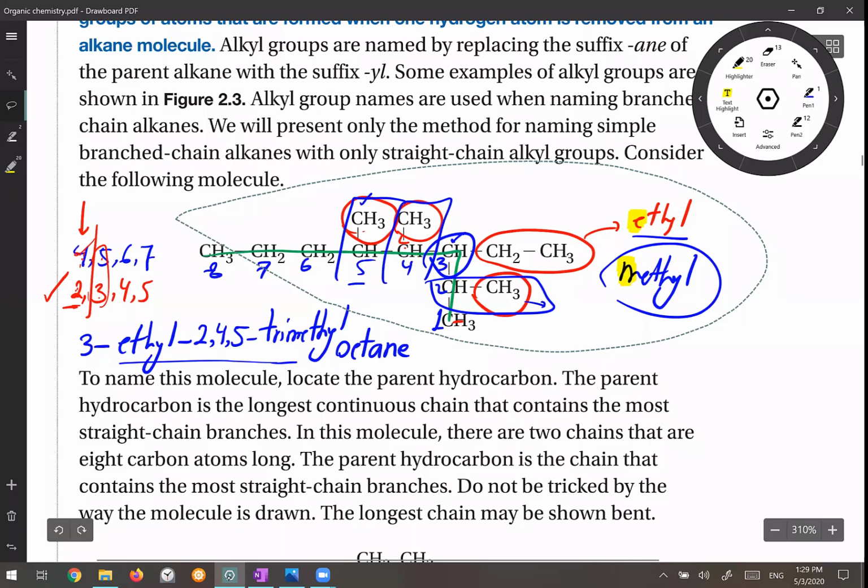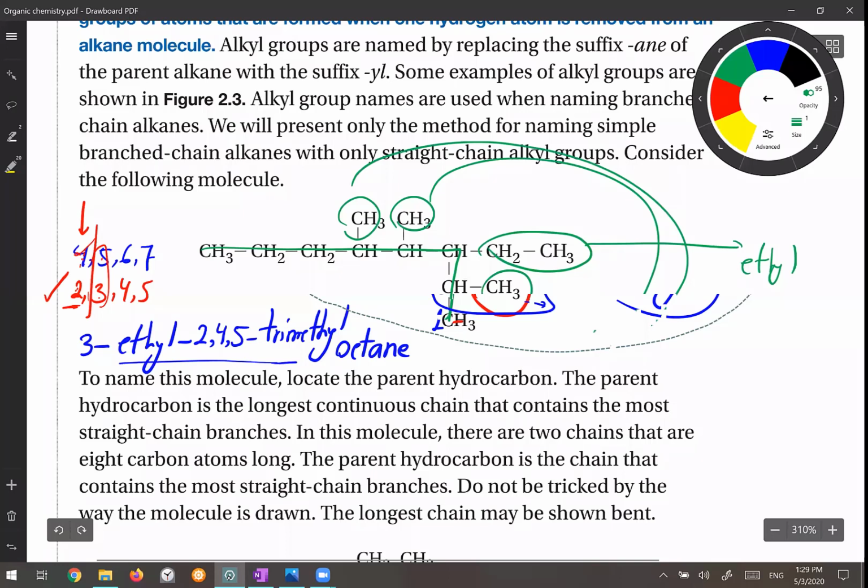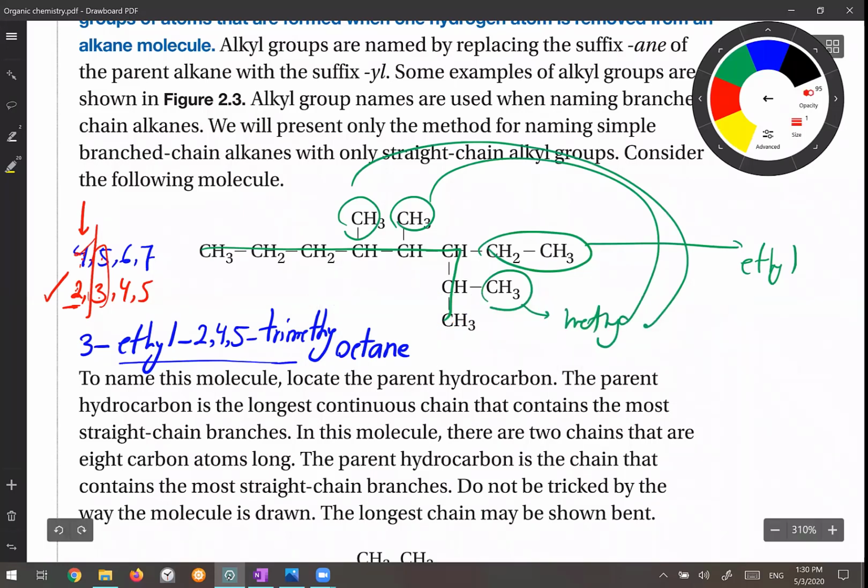2 types of branch you have there. One of them is methyl, these ones, and this one is ethyl. So you have to mention them in front of the parent's name, but you have to number the parent in a way that these branches receive a smaller number. So this is number 1, this is number 2, 3, 4, 5, 6, 7, 8. When you want to name the branches, you start with the branch which has alphabetical priority. The ethyl comes first, its position is the third position.